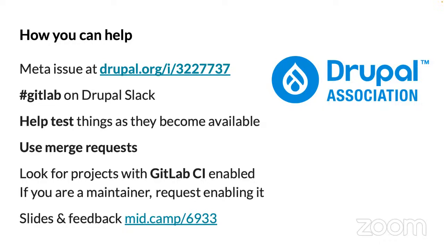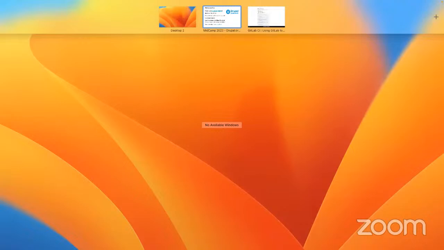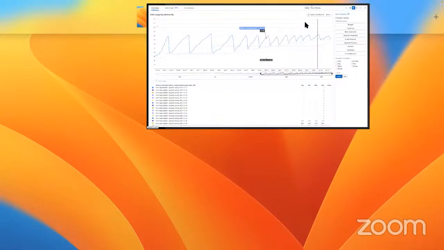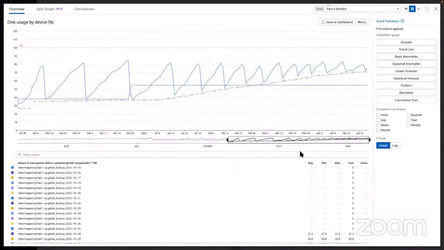Around the beginning of the month, we know that sometime there will be a GitLab security release, so we do those updates promptly. And let's see, this is the disk use for the past 6 months.